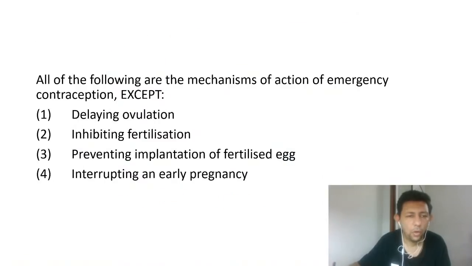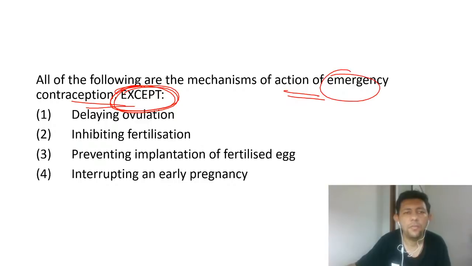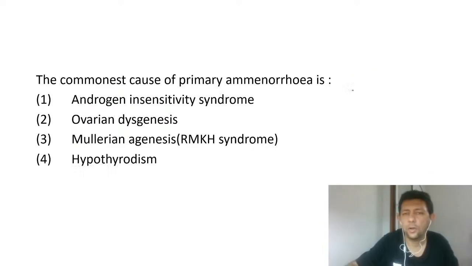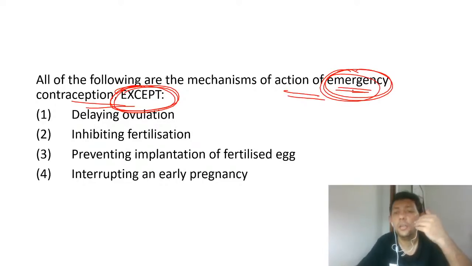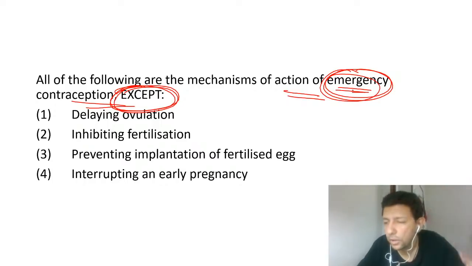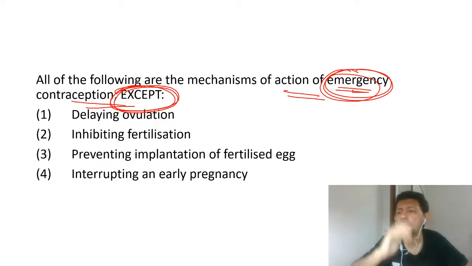Now, all of the following are very important. All are following actions of emergency contraception, except. Now when we use emergency contraception, please pay attention: the act of sex is already over. The arrow has left the bow. The sperms have left the body.